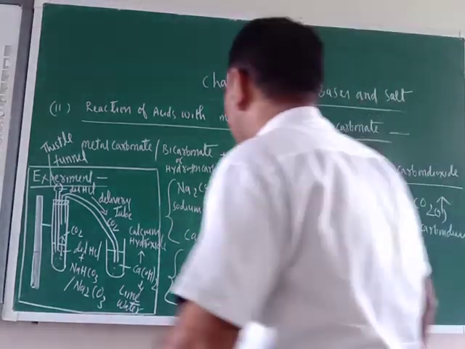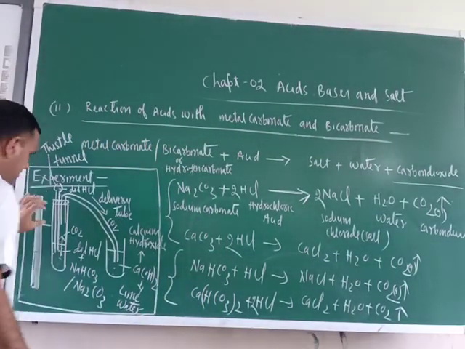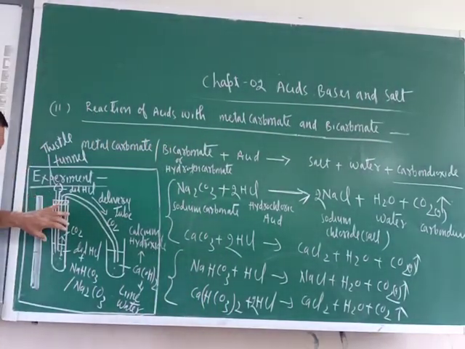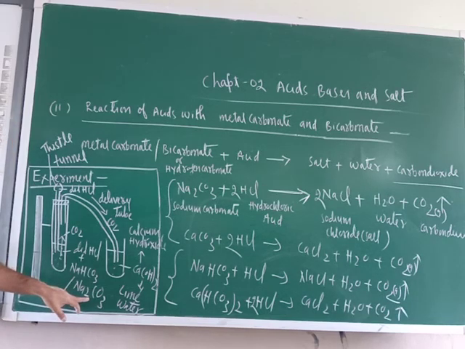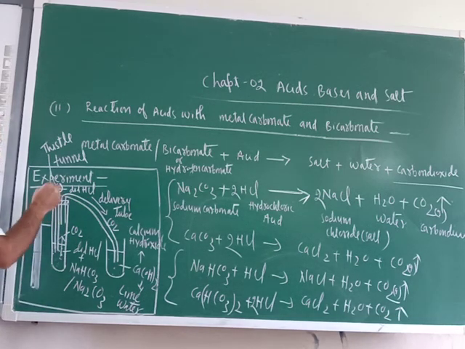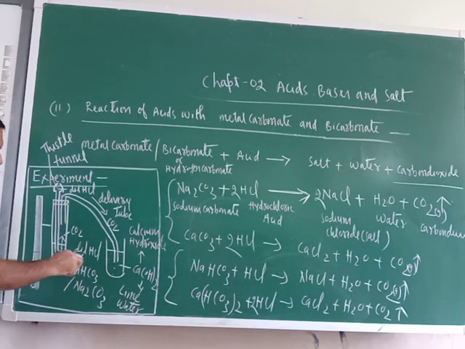See the experiment also. This is the iron stand. This is a test tube. Here you have taken sodium hydrogen carbonate or sodium carbonate, either one you can take. Now this is the delivery tube. This is a thistle funnel. Here you have taken dilute HCl, which will go in drop by drop. Here you have already taken NaHCO3.